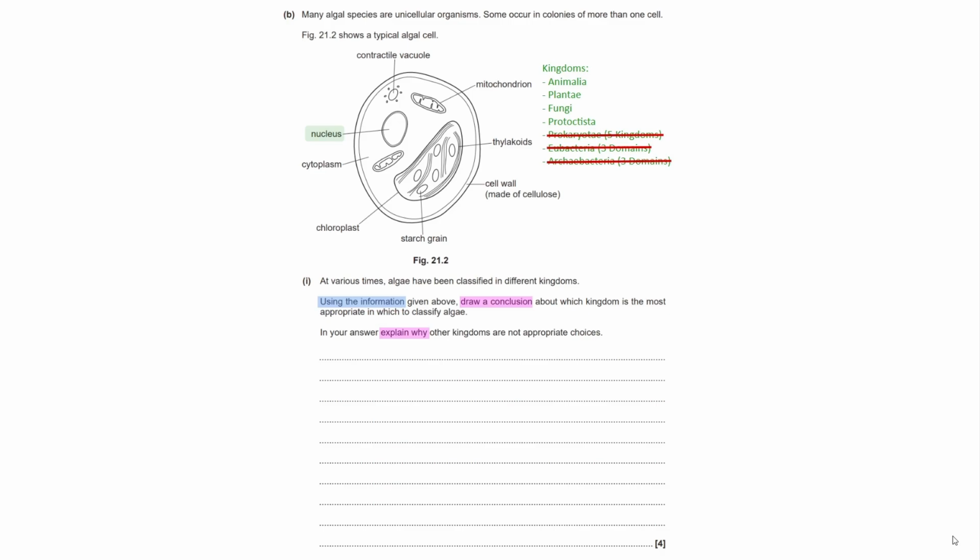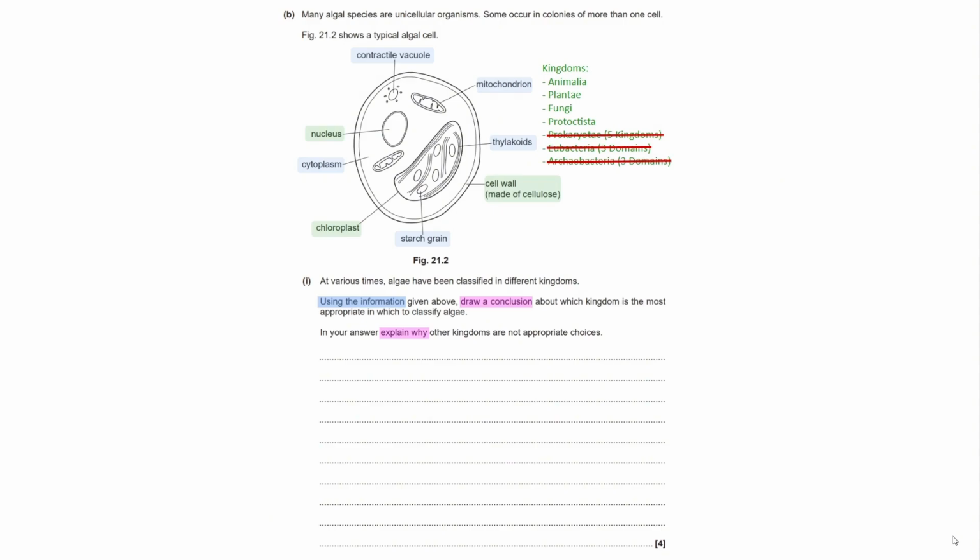Cellular structures worth setting aside straight away as not being particularly useful are the cytoplasm, the mitochondria, and contractile vacuole. Having identified that the cell is eukaryotic, well, cytoplasm will be present in all of those, as will mitochondria. Contractile vacuoles will only be present in some of these kingdoms, but we are not expected to know what this is, and so it's not particularly useful beyond it being a vacuole, which might allow us to perhaps lean towards it being a plant, for example.